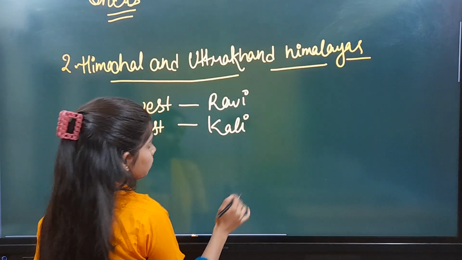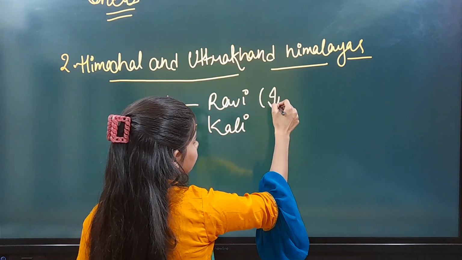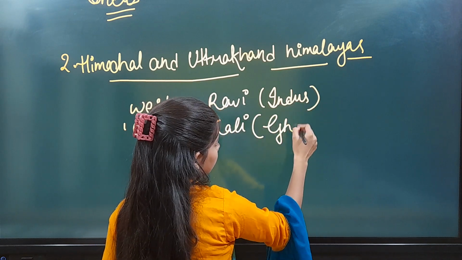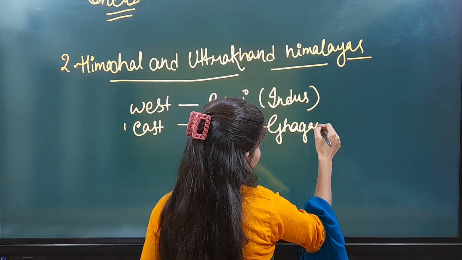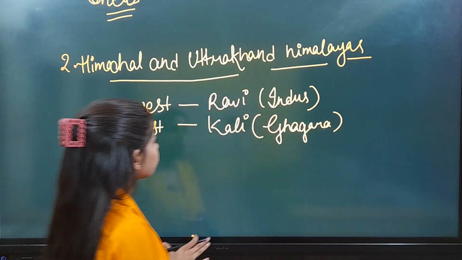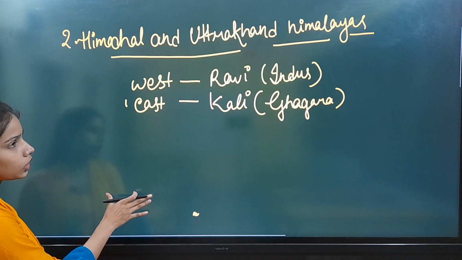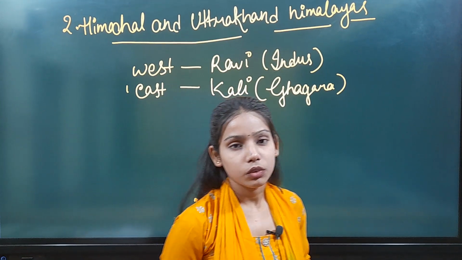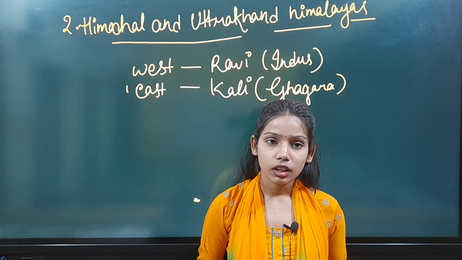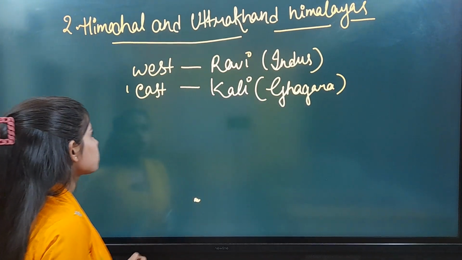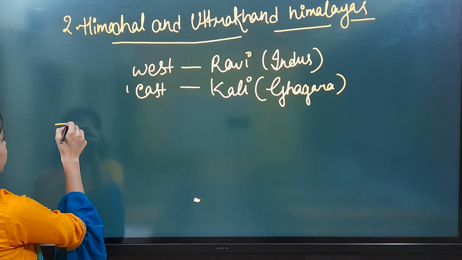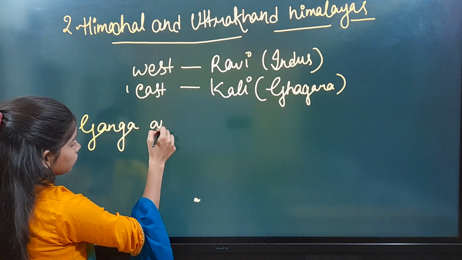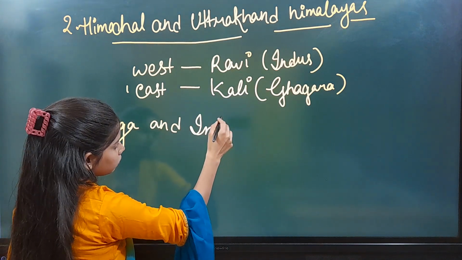So Ravi is the tributary of which river? It is a tributary of river Indus. Okay, and Kali is the tributary of river Ghaghra. Now, the Himachal and Uttarakhand Himalayas are majorly formed by the two river systems, which are Ganga and Indus.